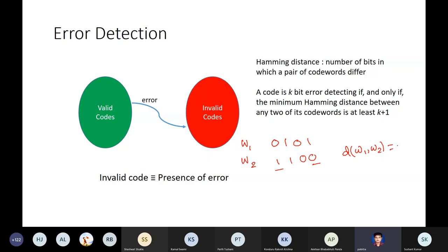Okay, so now one property becomes clear: if you take any two valid code words, their minimum distance.